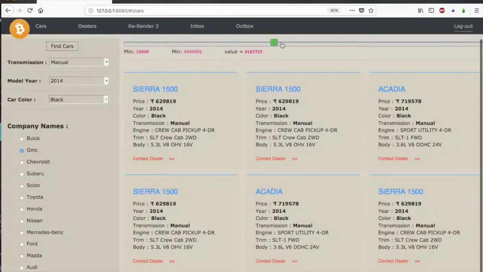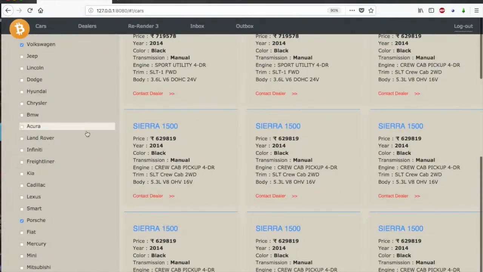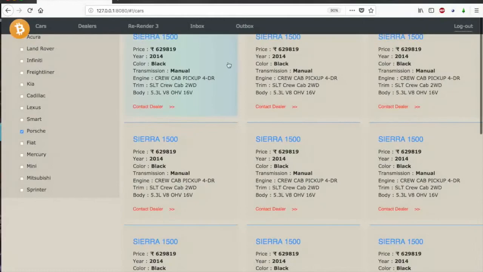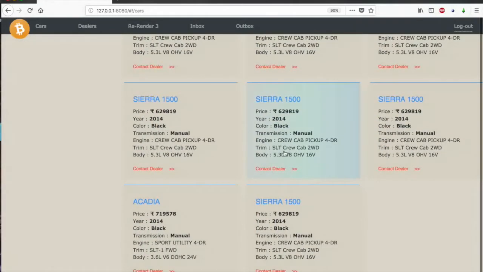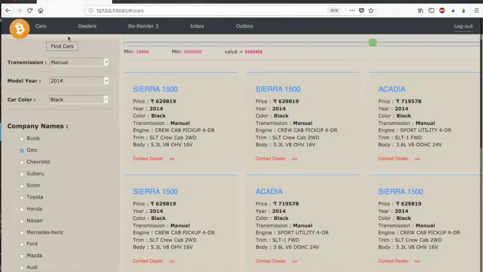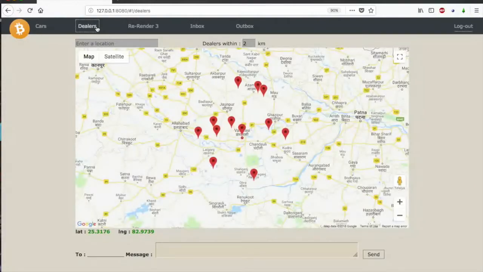So you can choose the range from this, and you can choose your options from here. So this was all the cars, and you can see all the details of all the cars that are present according to these criteria.